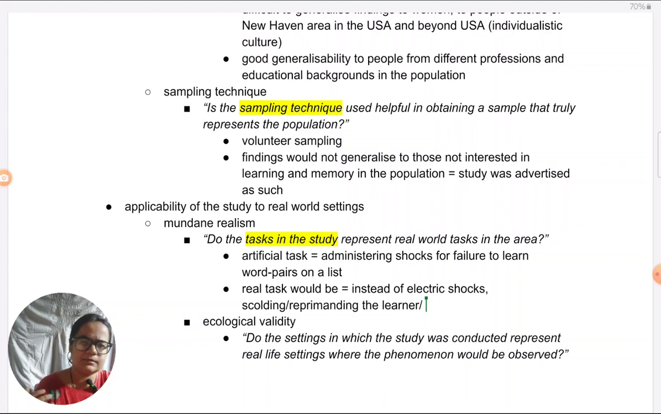So say the learner pretends to be someone who has done a national level breach, has revealed some security secrets or something like that, then that would have made sense to give shocks to the person, because that is in the context in which we would see it in real life. So something like that.